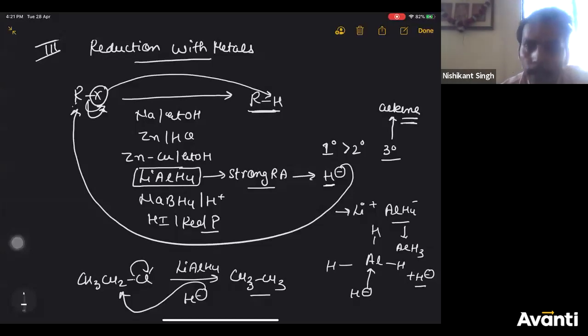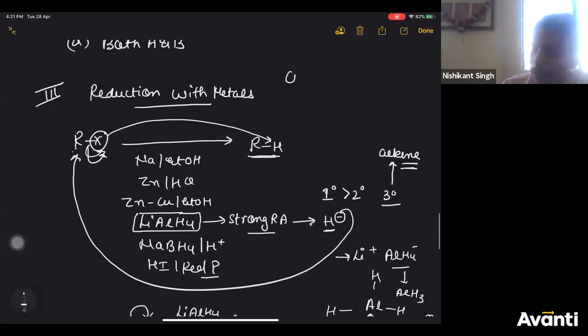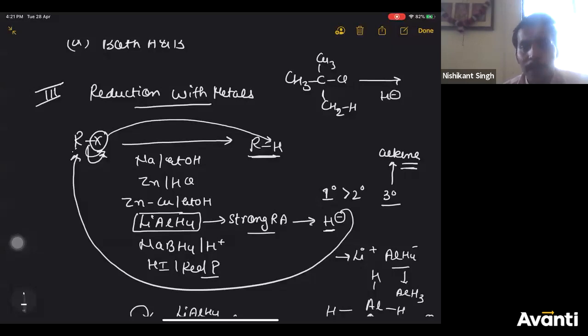Now, if you see this carefully, how does it happen? See Cl here, CH3 can be written as CH2H. So what happens is H minus is a very good base also, apart from nucleophile. Any nucleophile can act as a base also. Since H minus has a very big size, by the way, many of you might not know, H minus is one of the very largest ions. It is larger than I minus also.